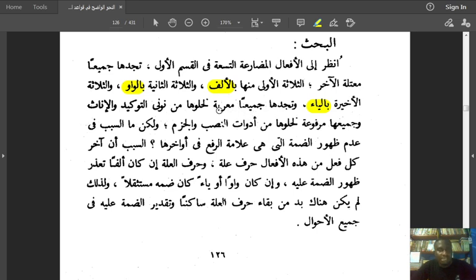وتجدها جميعا معربة لخلوها من نوني التوكيد والإناث. We've already said that present tense verb is mu'rab. They decline, they change vowels at their end. If I say يذهب الولد, يذهب here is ending in dhamma. If I say لم يذهب الولد, the يذهب will now end in sukun.